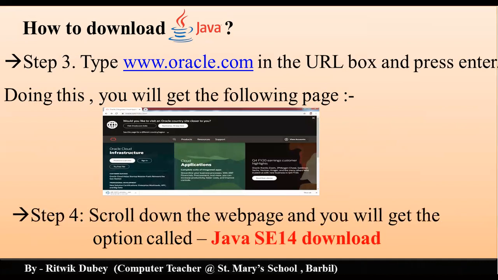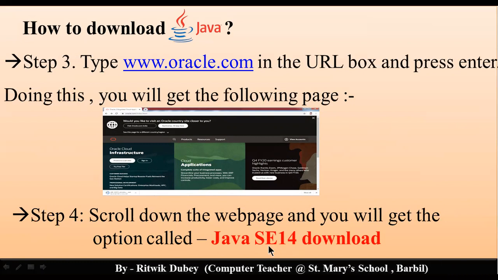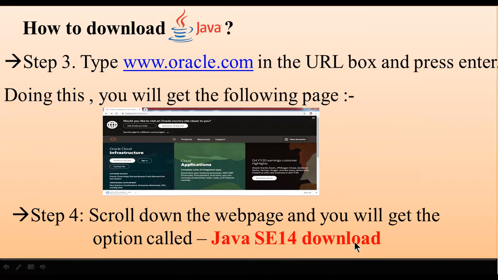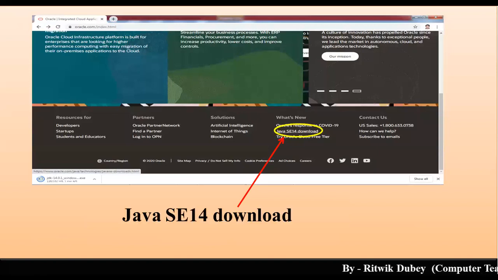Step 4, scroll down the web page and you will get the option called Java SE 14 download. The latest version is Java SE, SE means Standard Edition, Java Standard Edition 14 download. But I will recommend not to download this. We will go for the previous versions. It is not required actually. You can see, we have to click over this option and the Java SE 14 version will get downloaded.